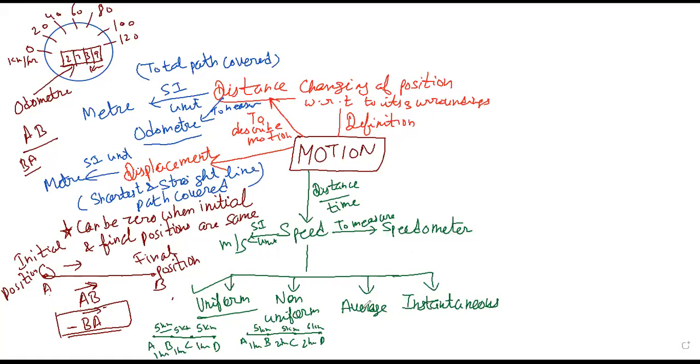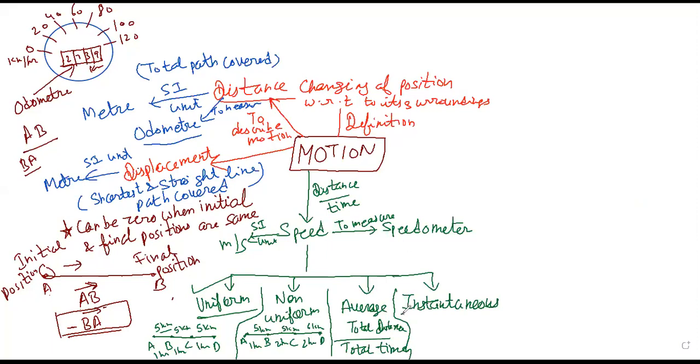Then we have average speed. Average speed can be defined as total distance upon total time. Now if I ask you to calculate the average speed from A to D, we simply add 5 plus 5 plus 6, which is 16, divided by 1 plus 2 plus 2, which is 5. So 16 divided by 5 kilometer per hour will be the average speed.